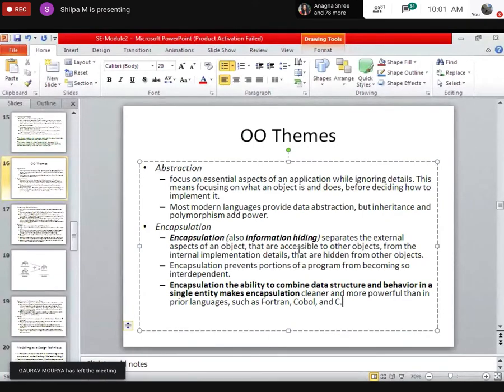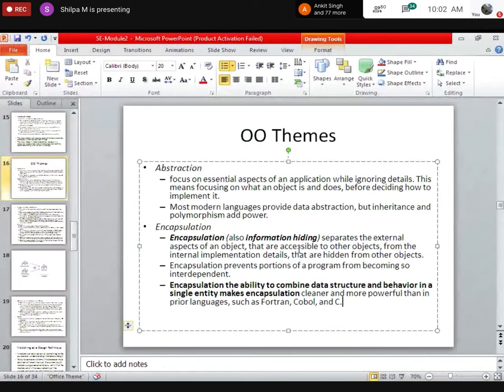Ma'am, why do we say it is secure? See, in encapsulation, we can secure the data by having access specifiers like private, public, and all that. I hope you remember. Some of you will be knowing. Private means it cannot be accessed outside. Public means everyone can access it.